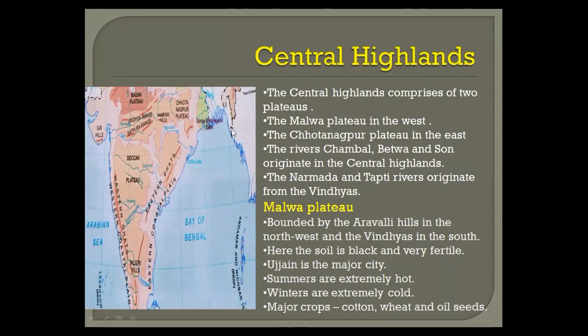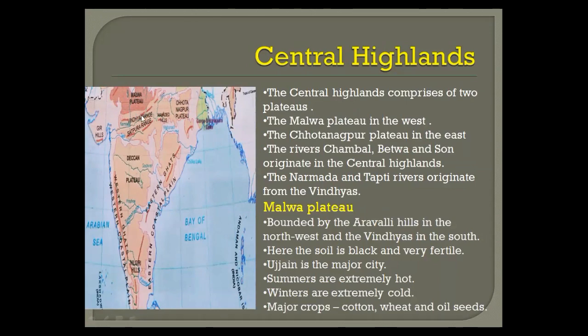The Central Highlands comprise two plateaus. You can see here, a little bit in dark color, the Malwa Plateau in the west. And here you can see the Chota Nagpur Plateau in the east. Now, the rivers Chambal, Betwa and Son originate from the Central Highlands.